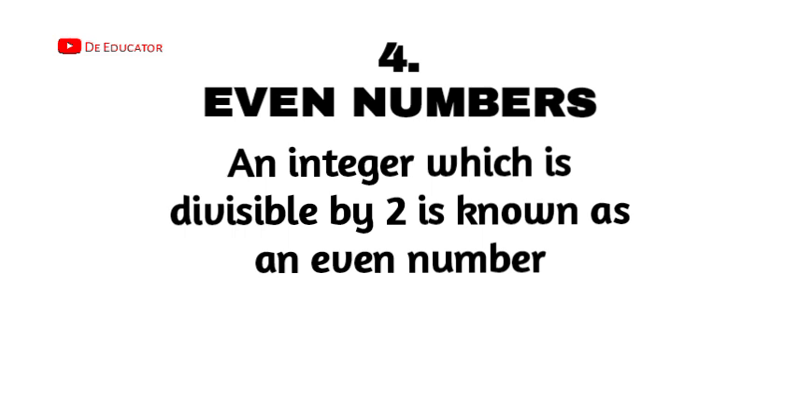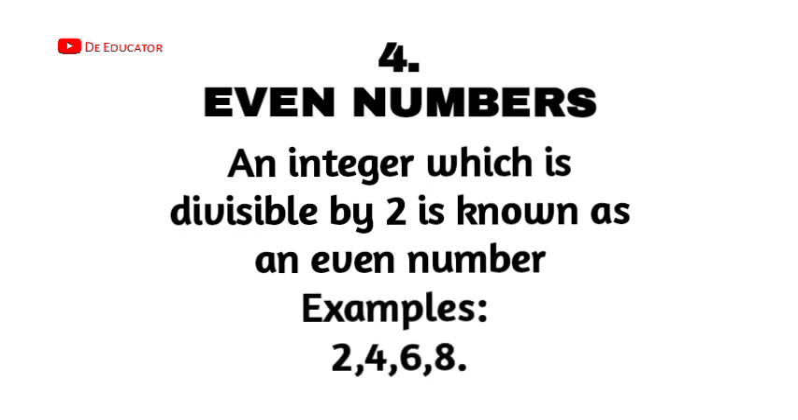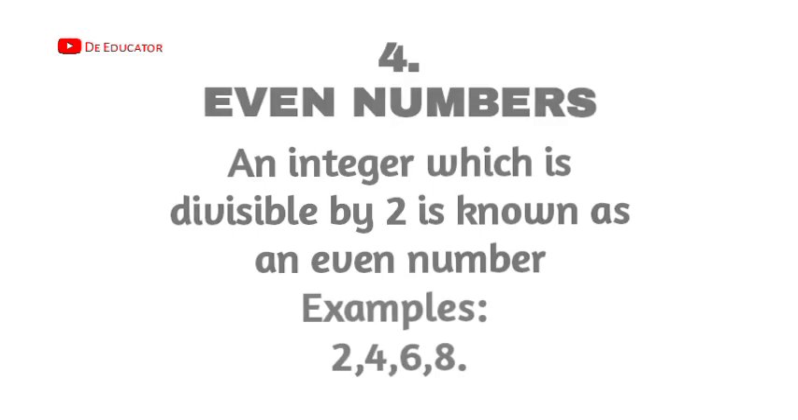Okay, and now somebody is going to ask, integers includes positive and negative. Does that mean if a negative number is divisible by 2, it is an even number? Oh yes, it is an even number. So a negative number can be an even number.